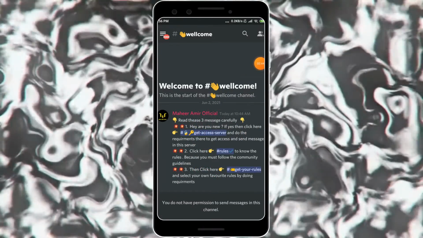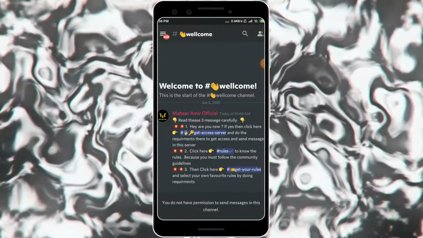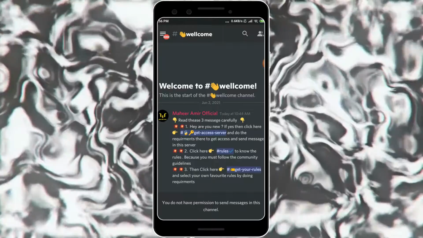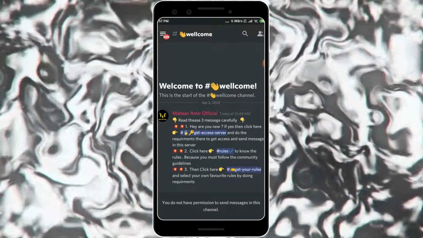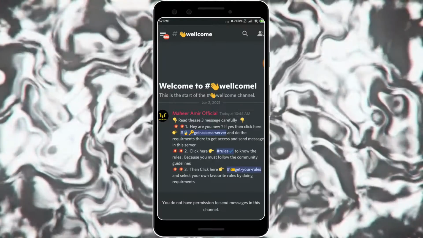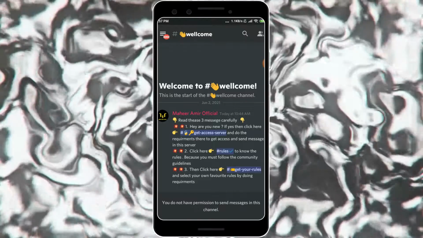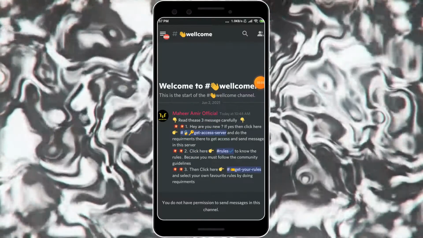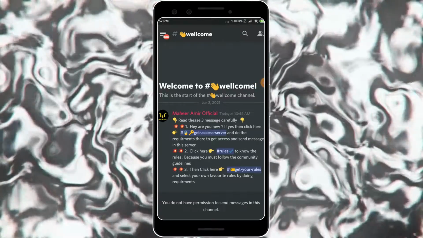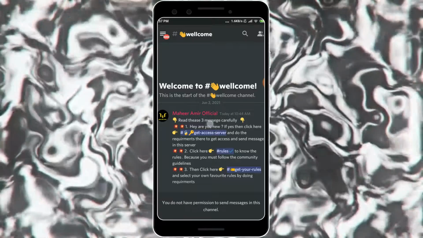So hey, are you new? If yes, then click on the get access to the server button, and do the requirements to get access and send messages in the server. If you don't do those requirements, you may not be able to send messages and you will be kicked out by the bot. And the second one is rules. If you don't follow the rules, you will also be kicked out by the bot. You can check the rules by clicking on this rules button. We will do it later.